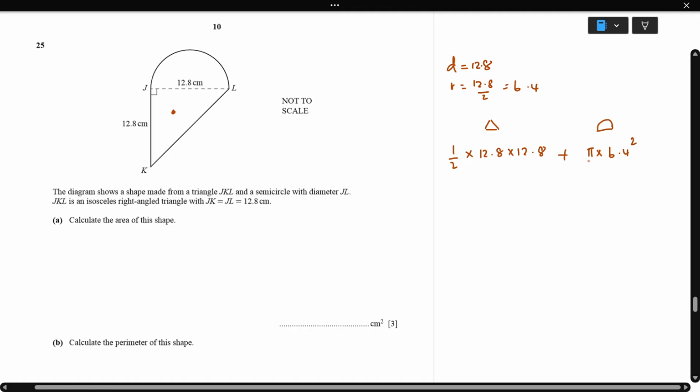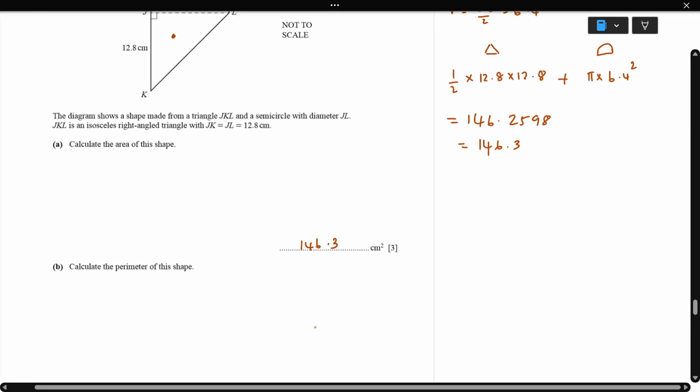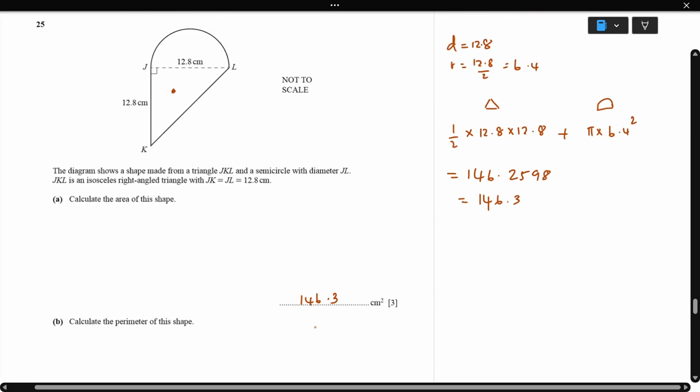So the answer is going to be 146.2598. So if we go for three significant figures, then your answer is 146. We can go for decimal also. When we round, 146.3 also, we can give the answer. The answer is going to be 146.3. We can leave it. Next, calculate the perimeter of the shape.